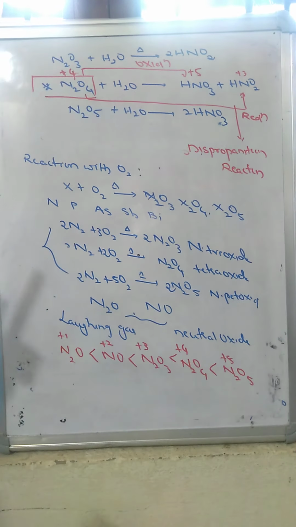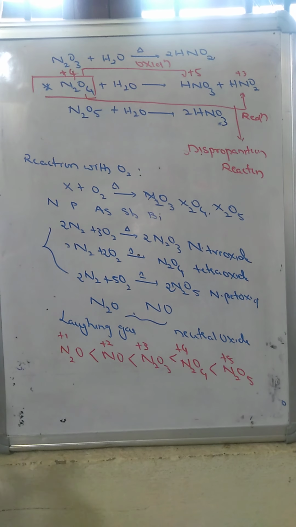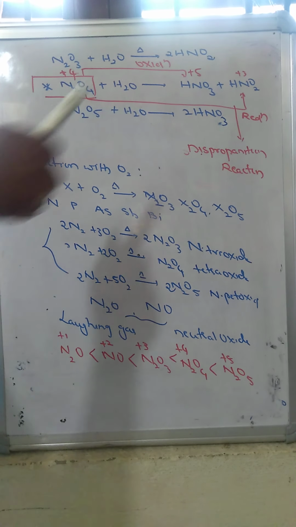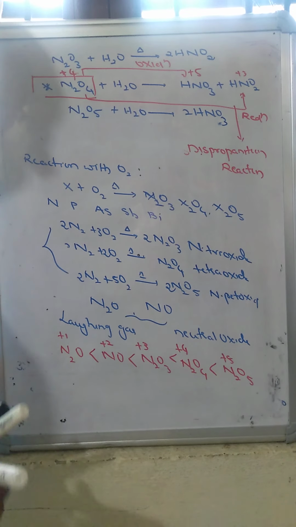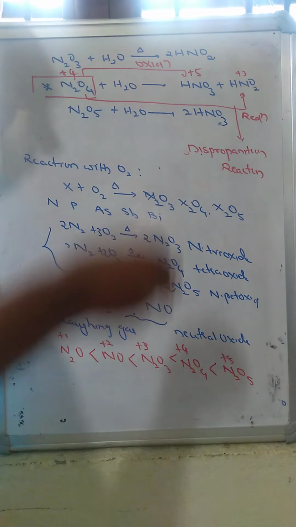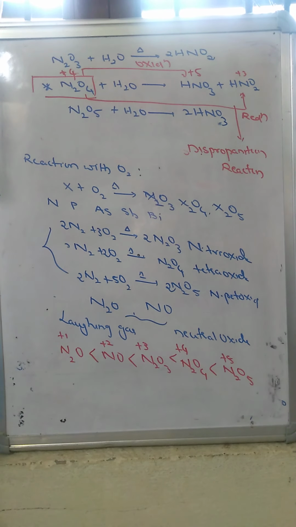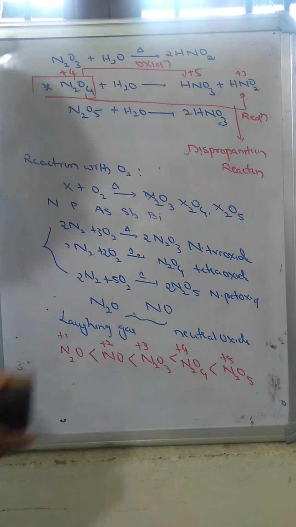Disproportionation reactions, we will call. So here N2O4 can form two different types of acids when dissolved in water. That we will consider under the name oxides of nitrogen.